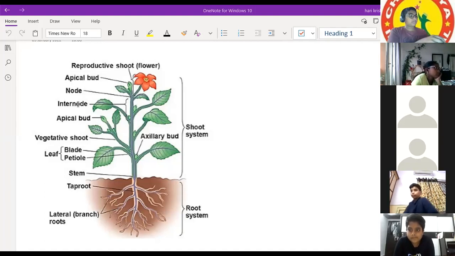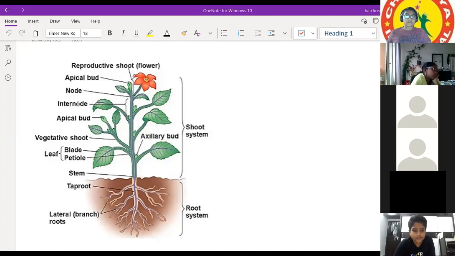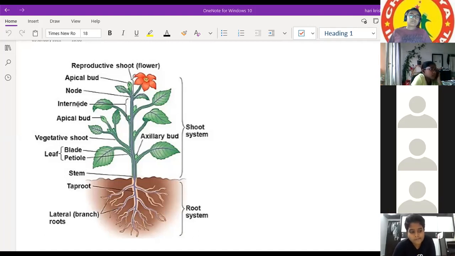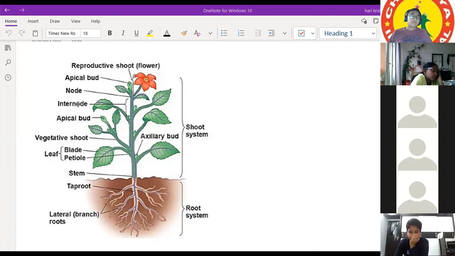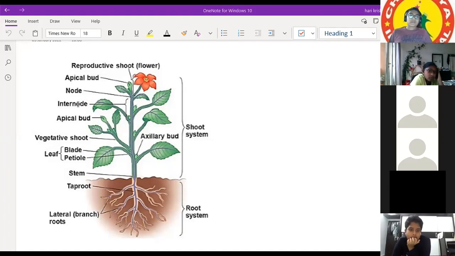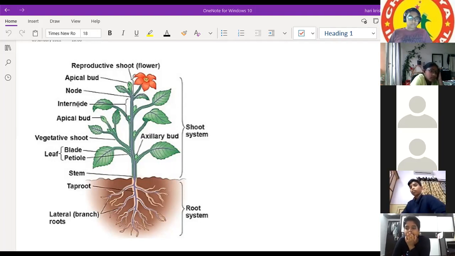Okay, so these are the different parts in the plants, but we are discussing the reproduction in the plants. Mainly the reproduction will take place only in the flowers of the plant, not in the other parts. And there are four whorls of flowers also. Okay, good. So we'll study that one by one.